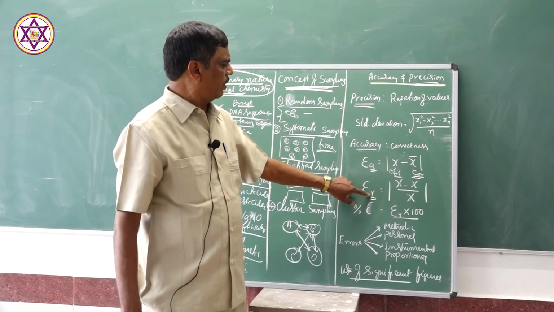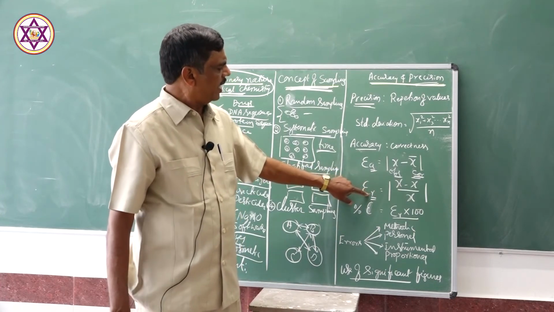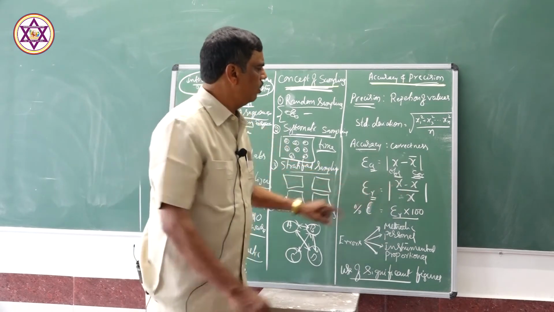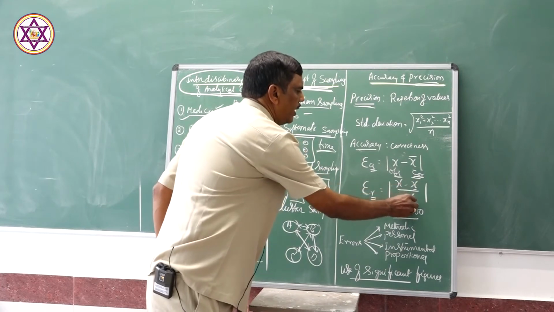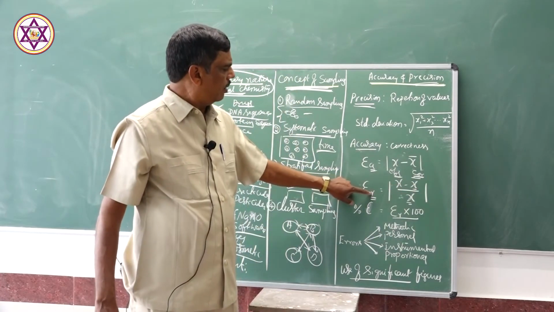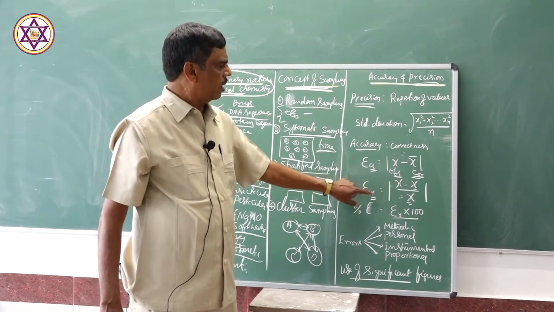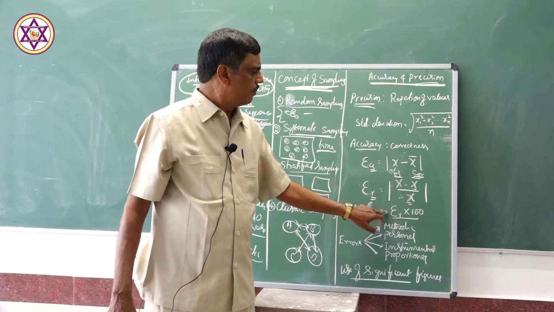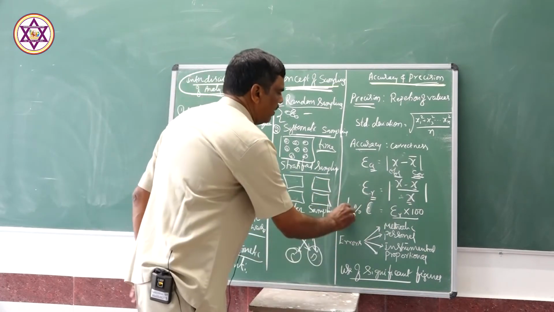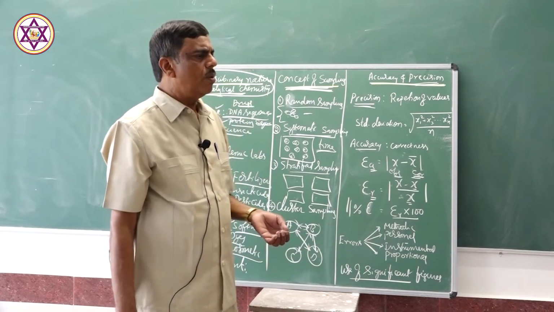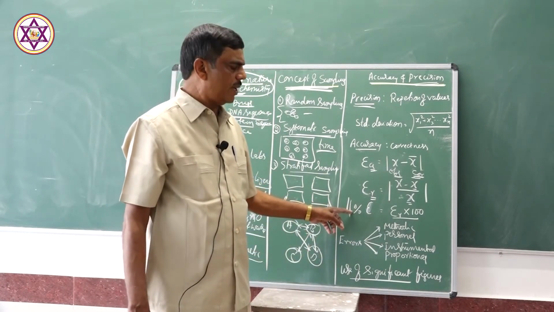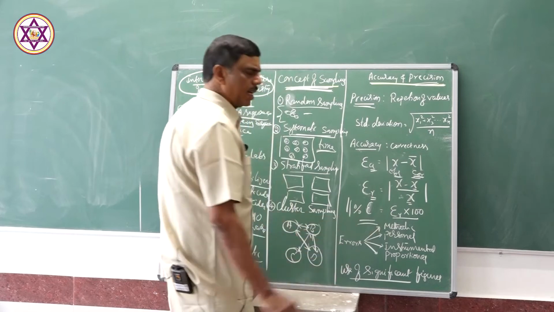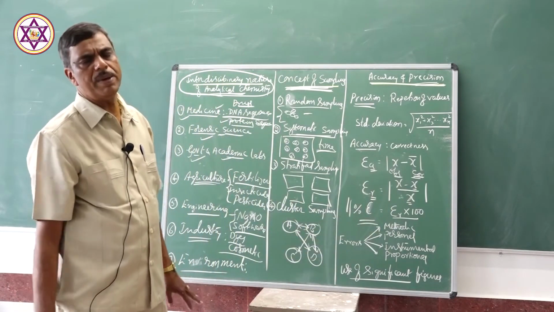This one is relative error, ER. In this error, we have to take the mean, the average of the observed value. Observed value minus the correct value divided by the observed value gives you the ER. Percentage of error can be calculated by multiplying this ER by 100. You get the percentage of error. If the accuracy is more, the percentage of error is less. If the percentage of error is more, accuracy is less. So, the error should be minimum. You have to minimize the error.